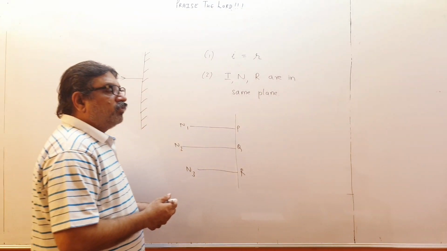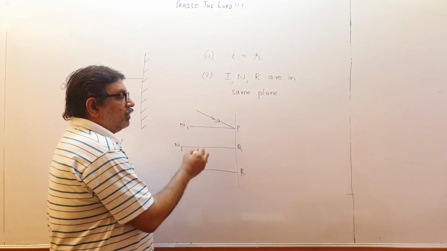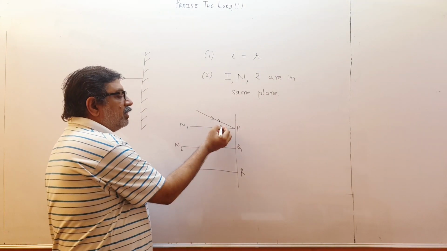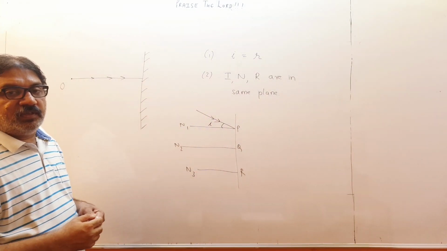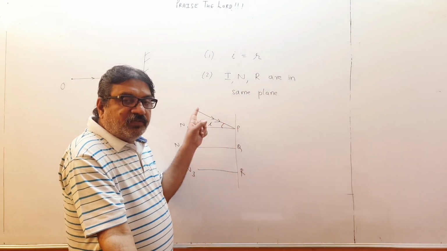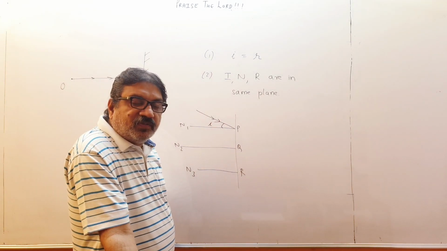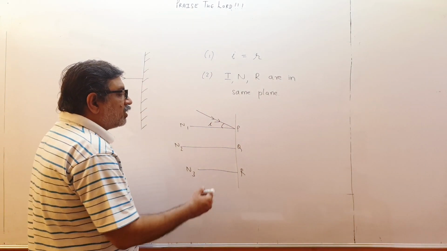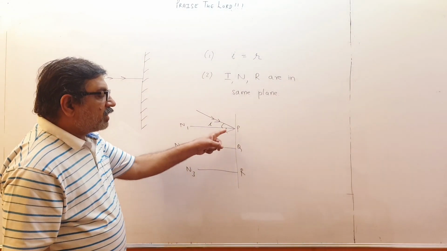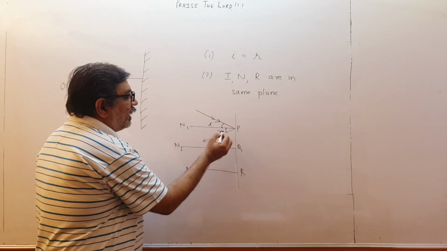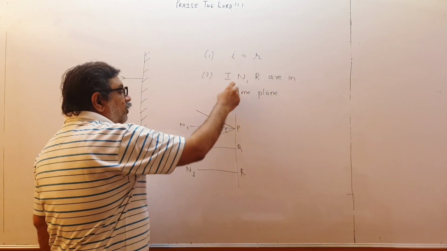So angle of incidence means what? Suppose a ray of light comes and strikes at point P, a ray coming like this. The angle between the incident ray and the normal is called the angle of incidence. Whatever angle is between them, that is the angle of incidence. Then I draw the reflected ray. The angle between the reflected ray and the normal is the angle of reflection. So the first law says i will always be equal to r.